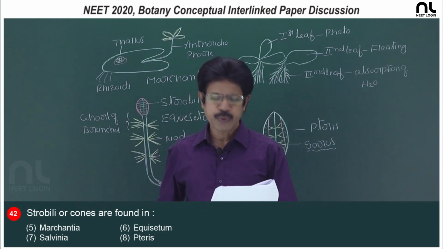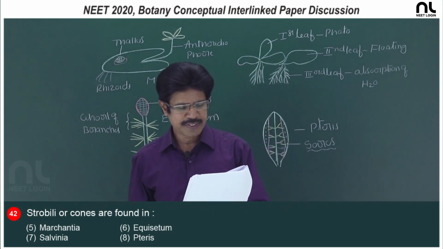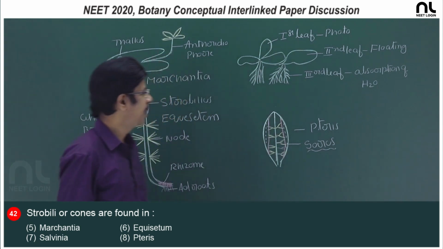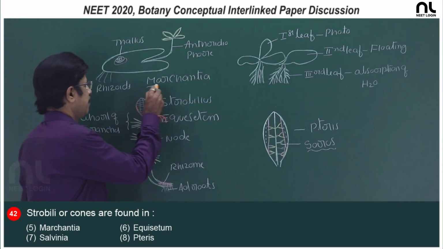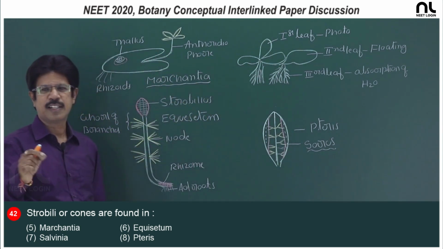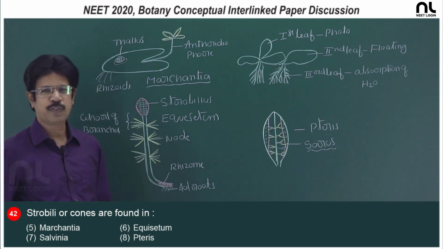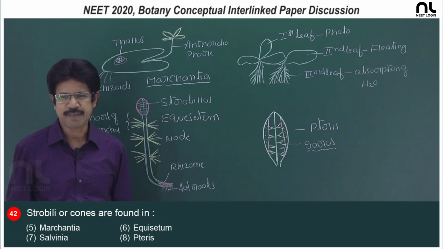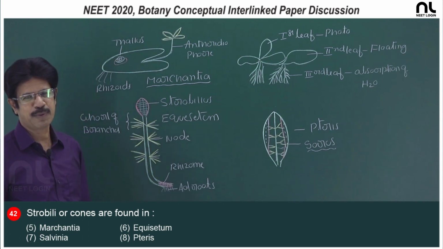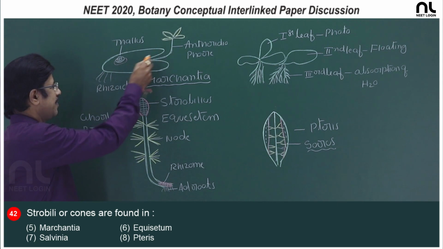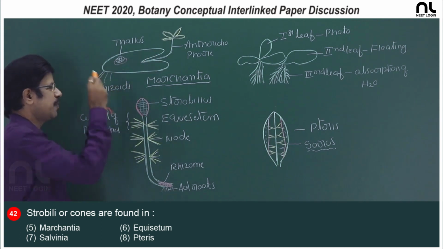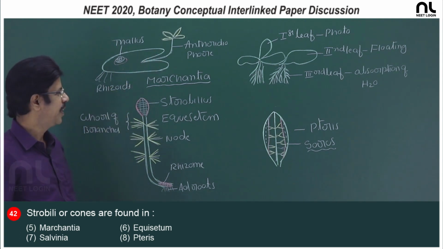Question number 42, strobili or cones are found in. In Marchantia, it is the bryophyte. The antheridiophore and archegoniophore are borne on separate thalli. What do you call it? It is a dioecious gametophyte, and it is dorsiventral, attached to soil by means of rhizoids.